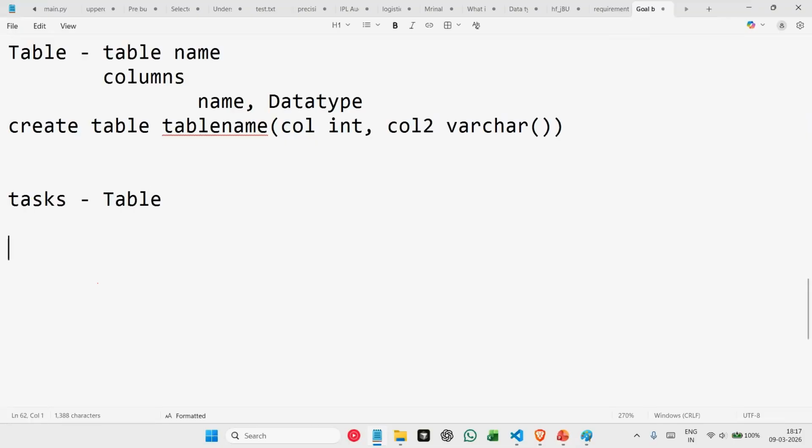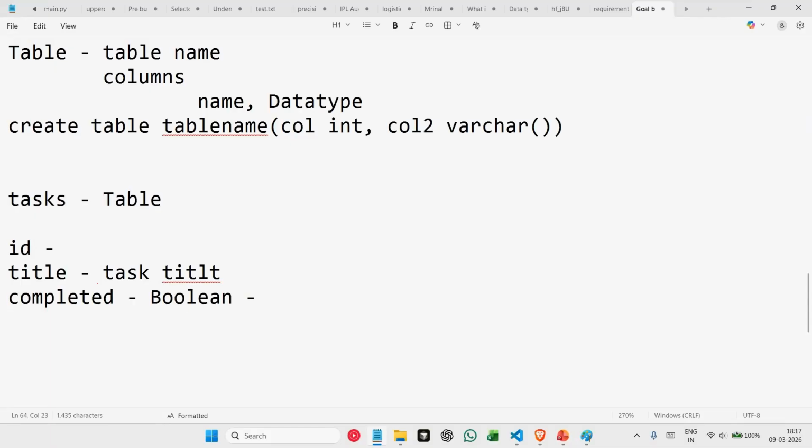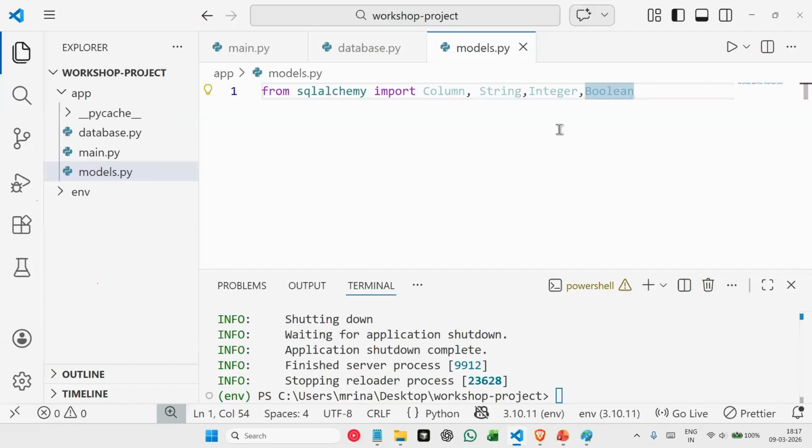This table will basically have three columns: task ID, title, which will have our task title, and then completed, which will be a Boolean value which defines is the task completed.